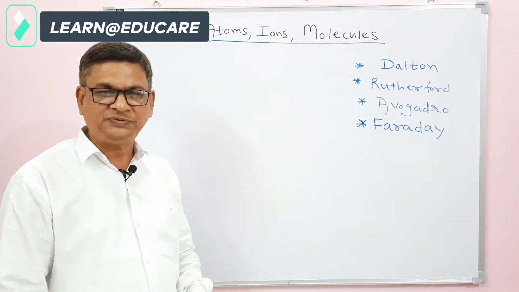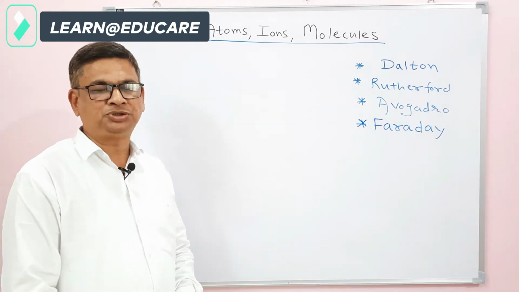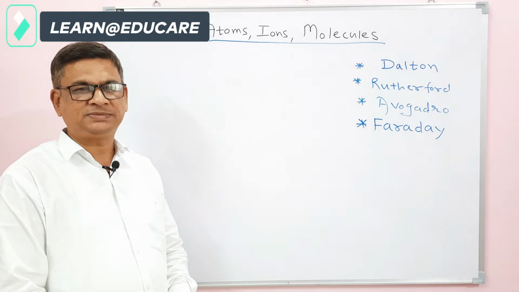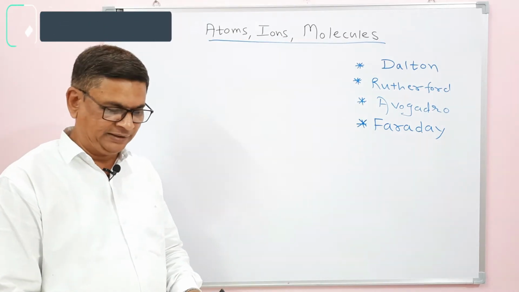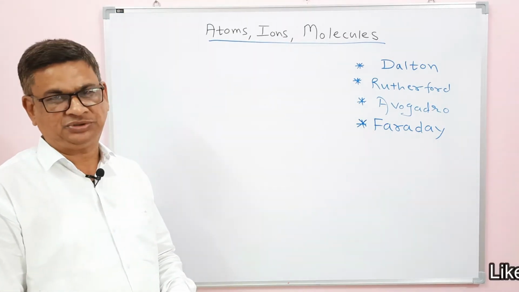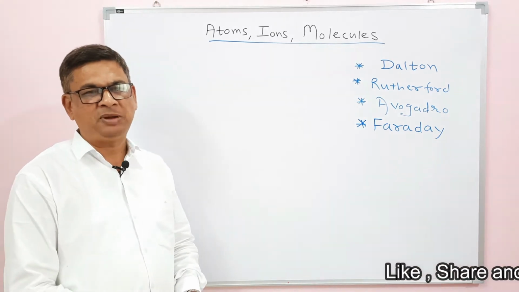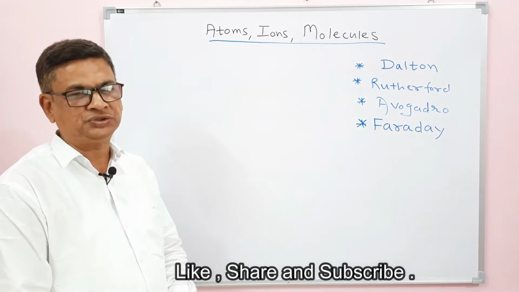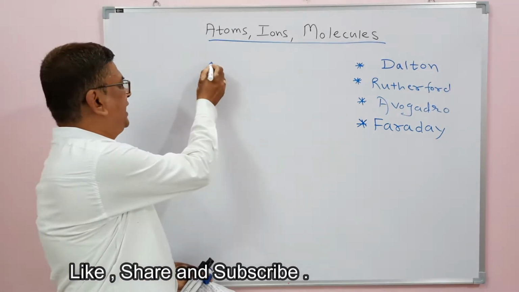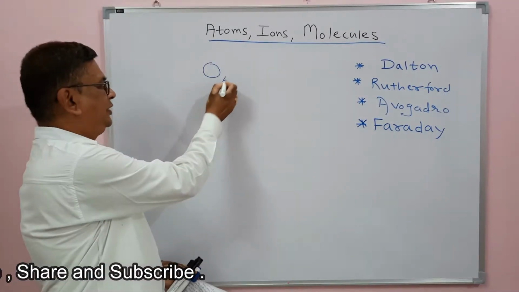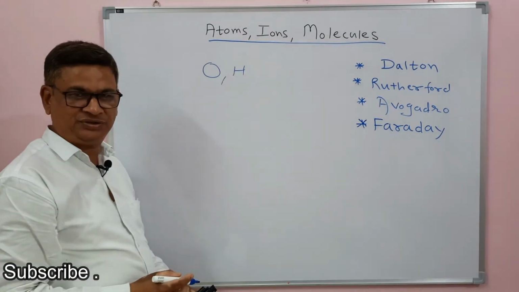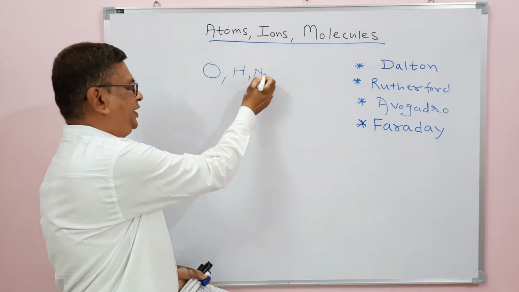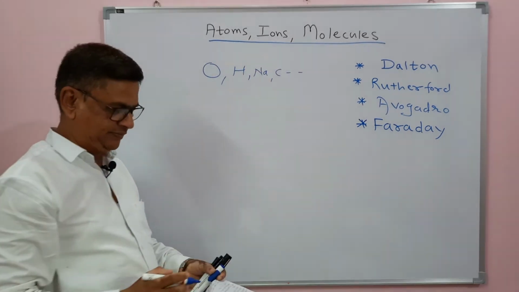Okay, as we know, matter is composed of very small, tiny particles known as atoms. For example, the smallest particle of oxygen is the oxygen atom. We know its symbol is O, that is, oxygen atom denoted by O, hydrogen atom denoted by H, and so on. For example, sodium, Na, carbon, C.